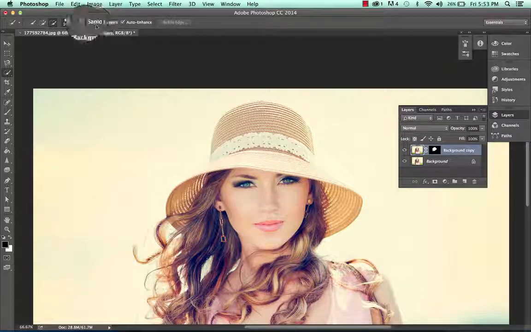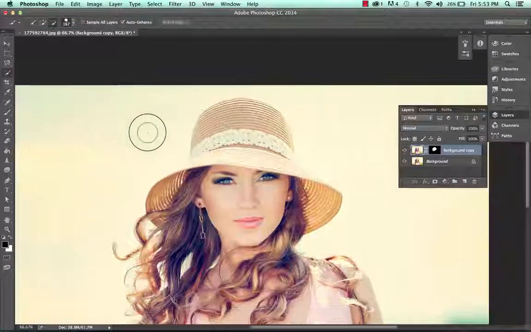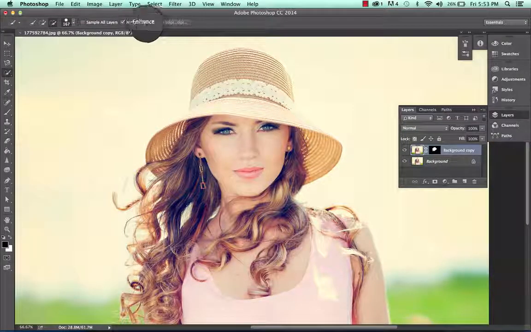As far as sample all layers, if you had 30 or 40 layers here and you're touching up her face and maybe taking away some acne, you're going to want to use this sample all layers to begin with, especially if you're in the final stages of editing your photograph. Otherwise, just leave that turned off. I think it's better to work on a layer by layer process. And of course, this Auto Enhance is Photoshop's way of just helping you along the way and allowing the computer to do some of the obvious calculations for you in case you move your mouse a little too quickly or something like that. So leave Auto Enhance on. And that's it for the quick selection tool.